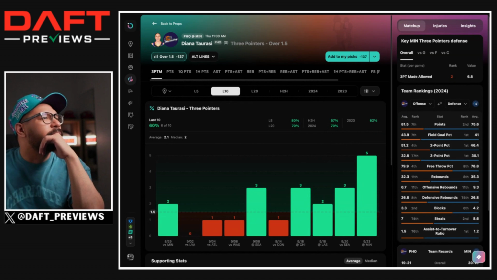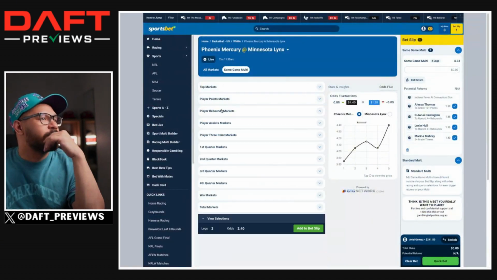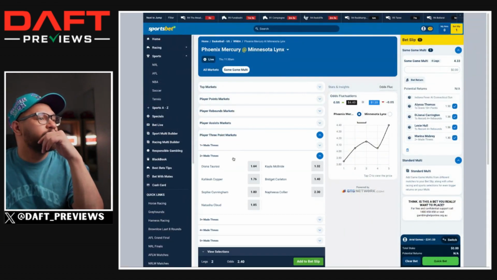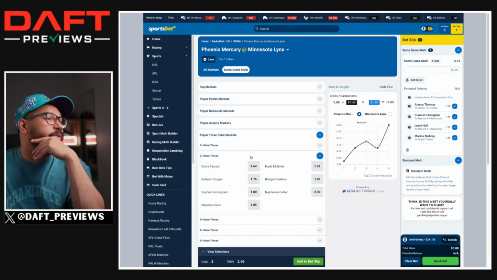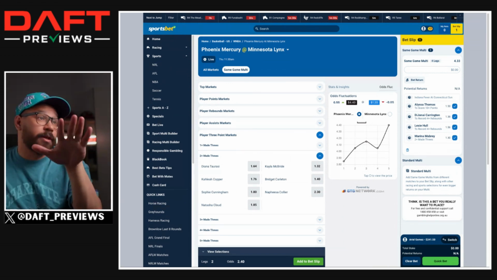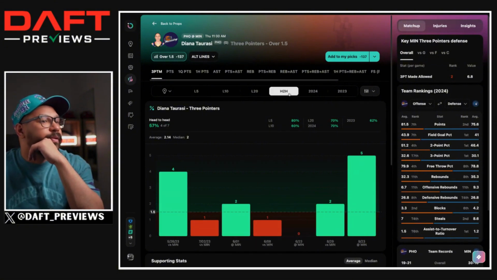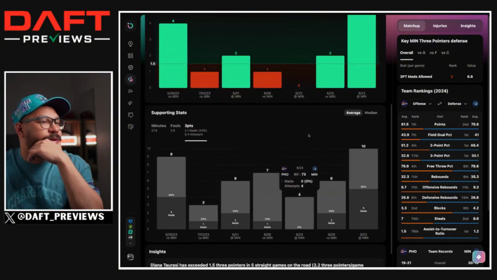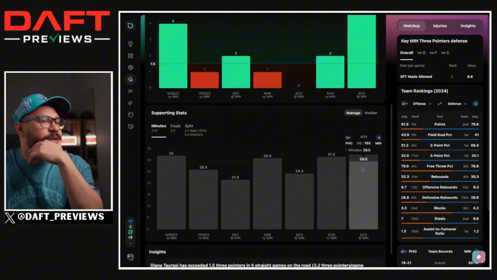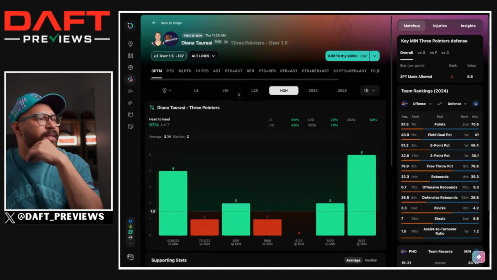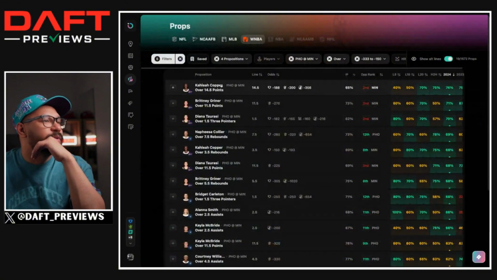Actually, they're not too bad. Let me check to see what type of odds we're getting here. 3-pointers, 2. Yeah, the odds are pretty good for Diana Taurasi to get 2 3-pointers. Even Kayla McBride, Bridget Carlton, those odds aren't too bad either. They're acceptable for the weak parlay is what I'm saying. So, all right. She's playing at Minnesota. She's had a stinker there before, 0 from 4. She got 24 minutes. She only played 29 minutes in that last game. Yeah, look, I lean to the over there for Diana Taurasi.